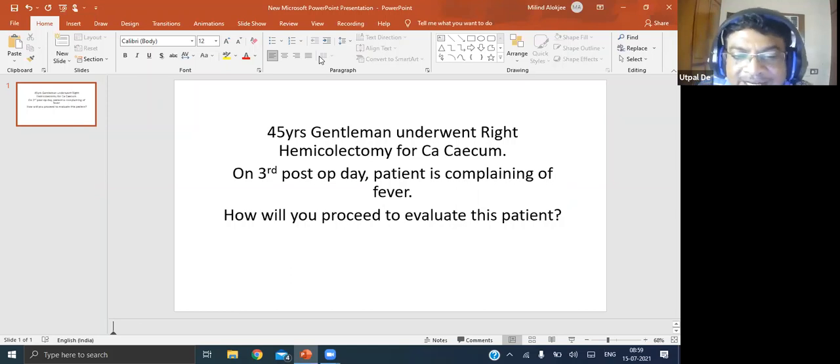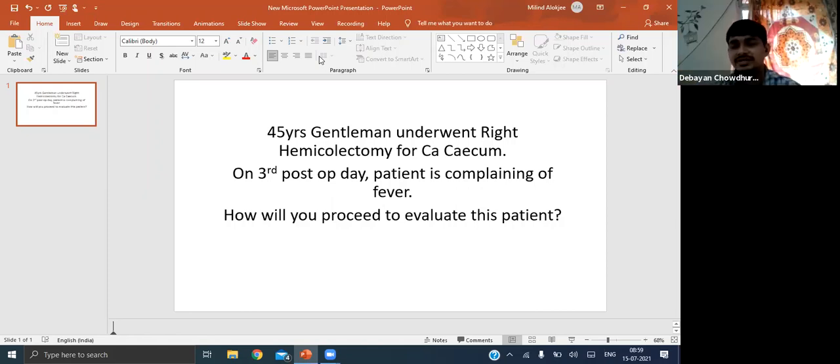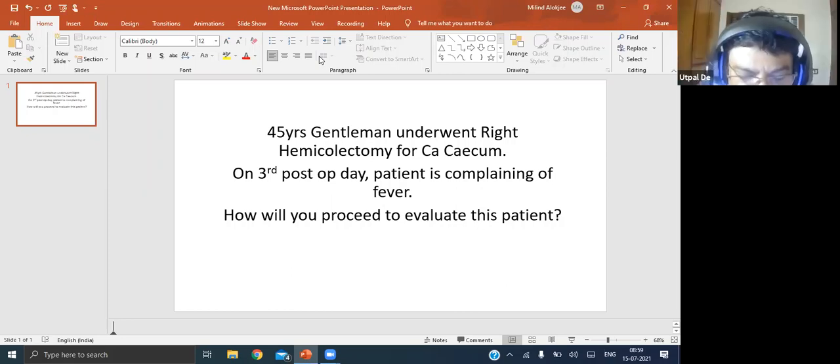What kind of SSI do you expect in POD 7, that is, in the first week? Sir, it may be wound dehiscence or wound infection. Means we can find just an abscess beneath the skin, or it may be wound dehiscence. What kind of wound dehiscence would cause fever? With the other type of wound dehiscence, you won't find fever. Here, what kind of wound dehiscence would occur?